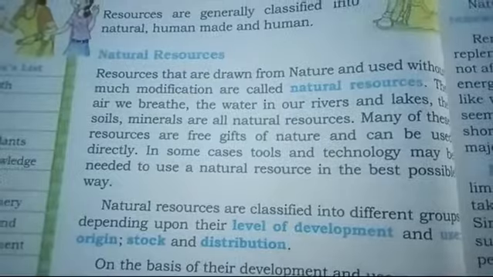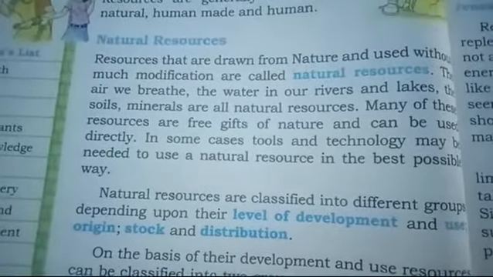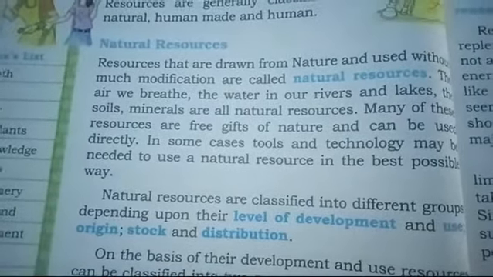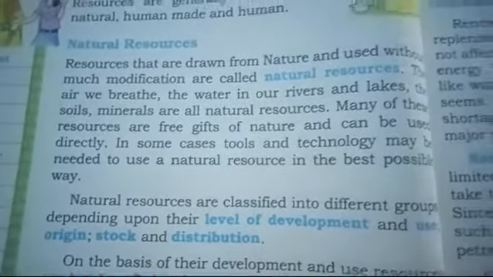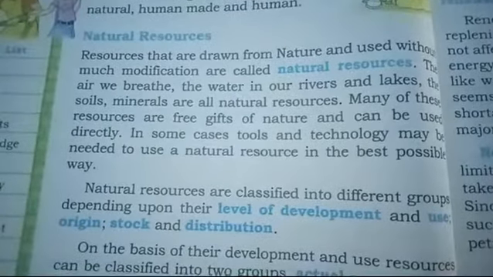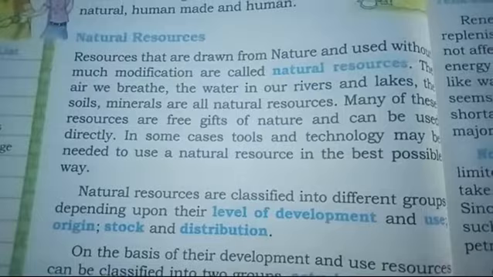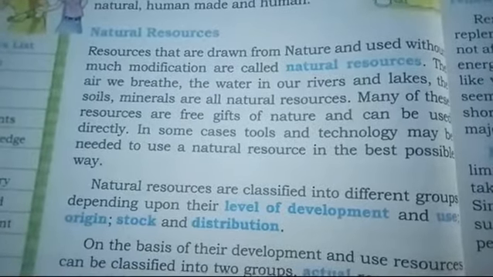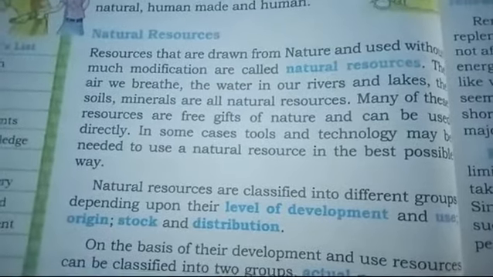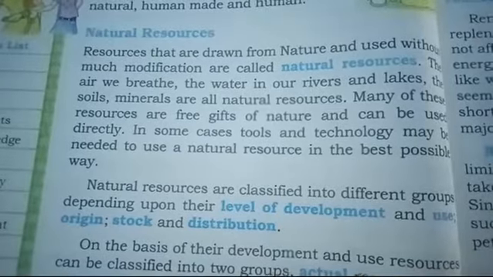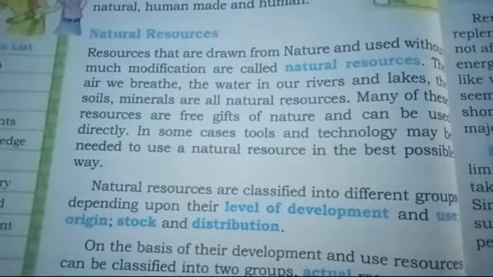First is the natural resources. Natural resources are those resources that are drawn from nature and used without much modification. Like, beta, the name natural itself means nature.